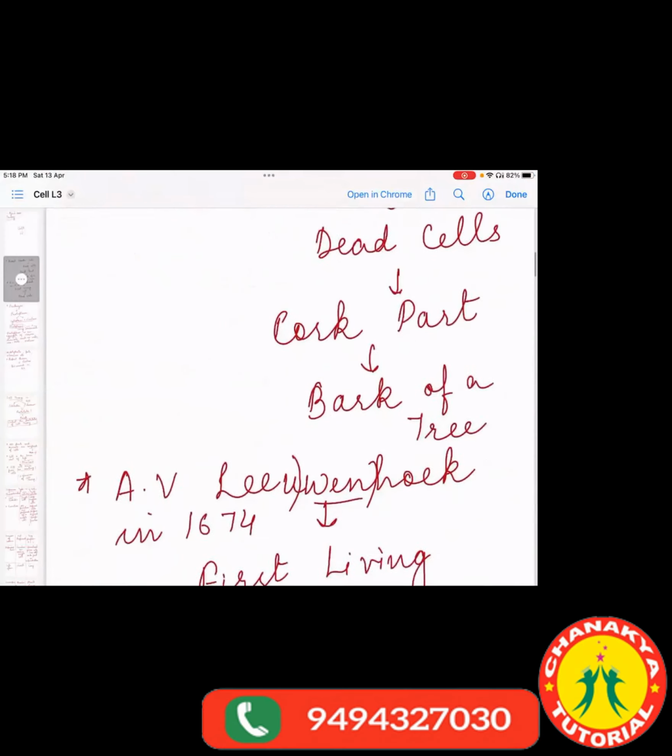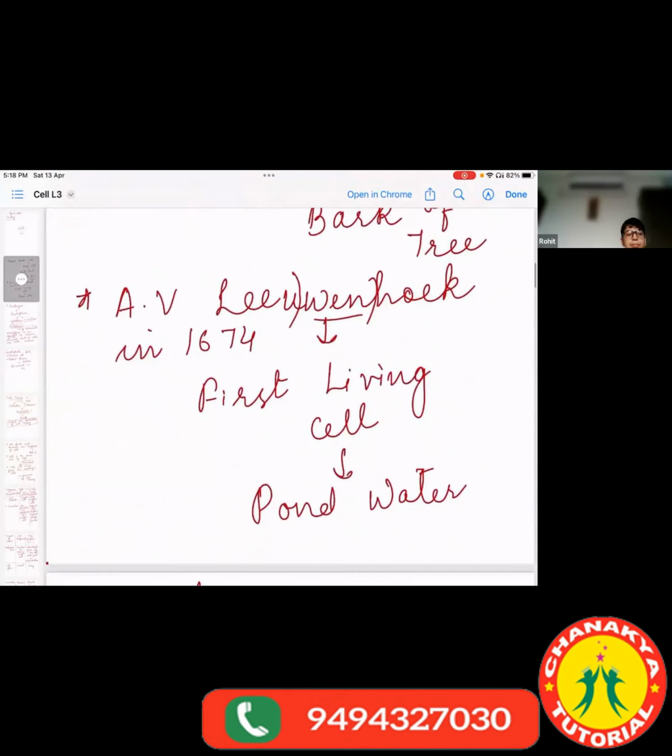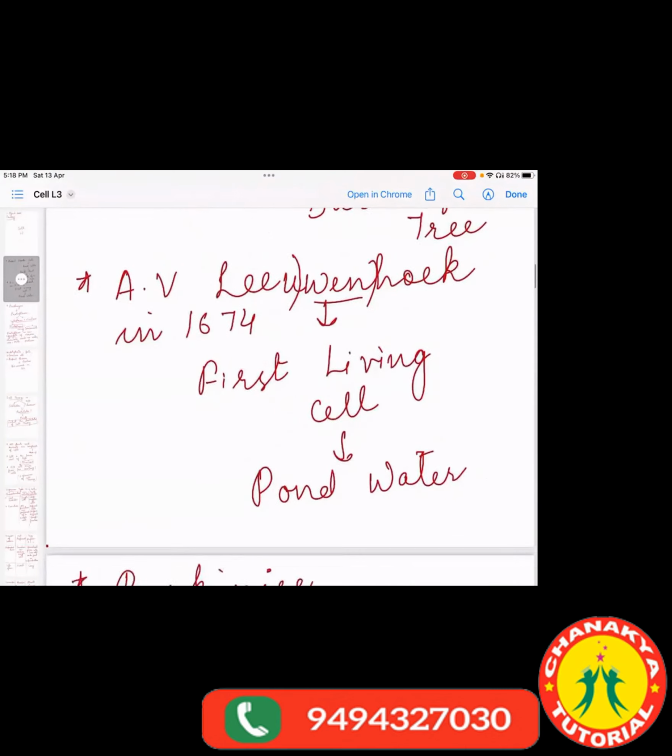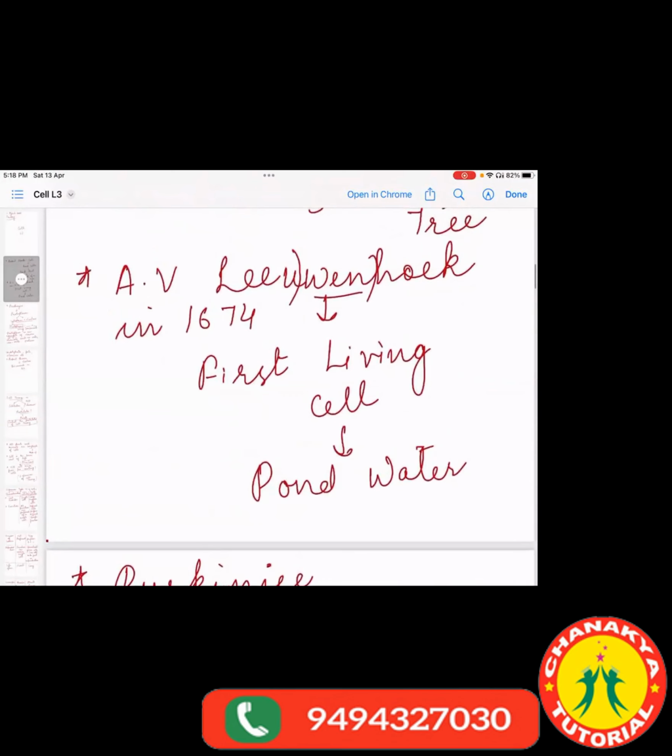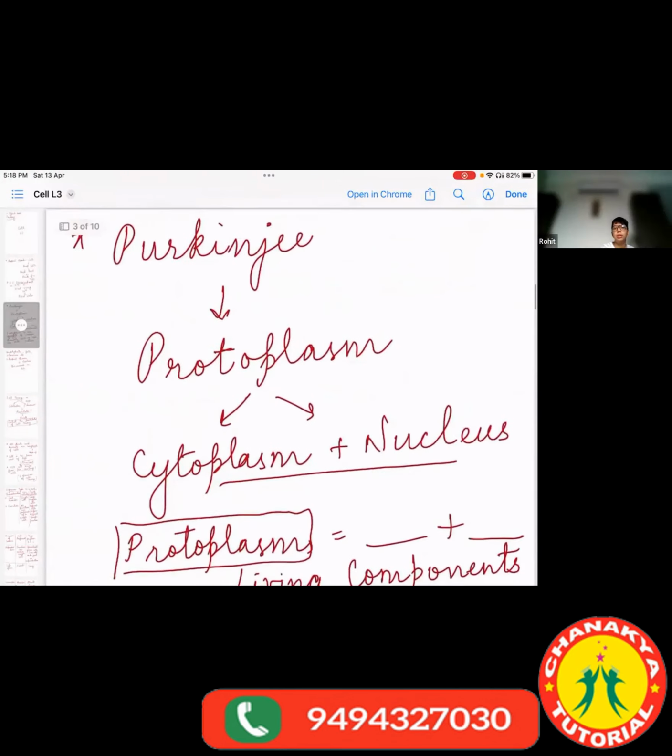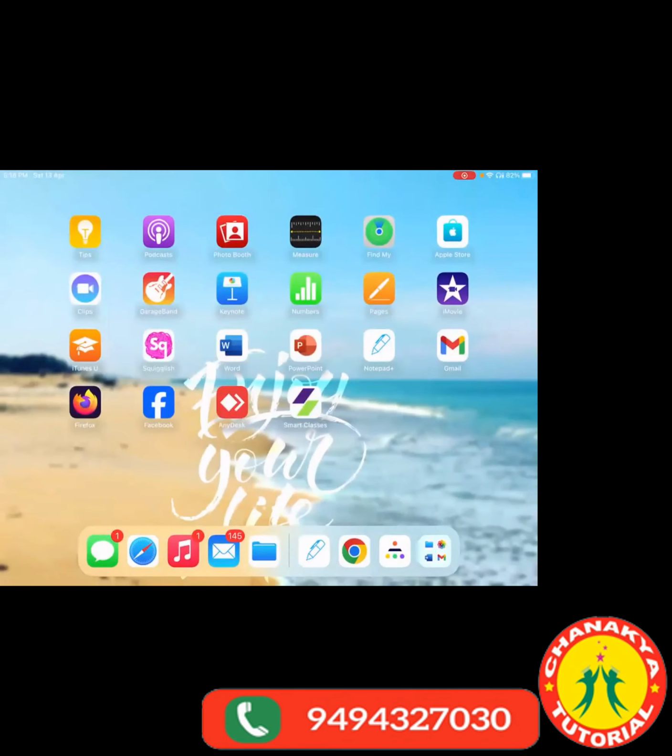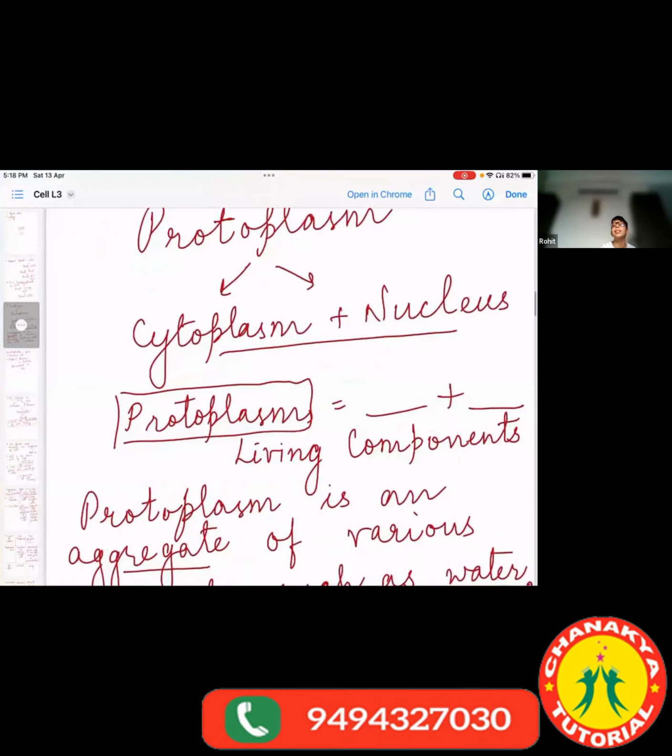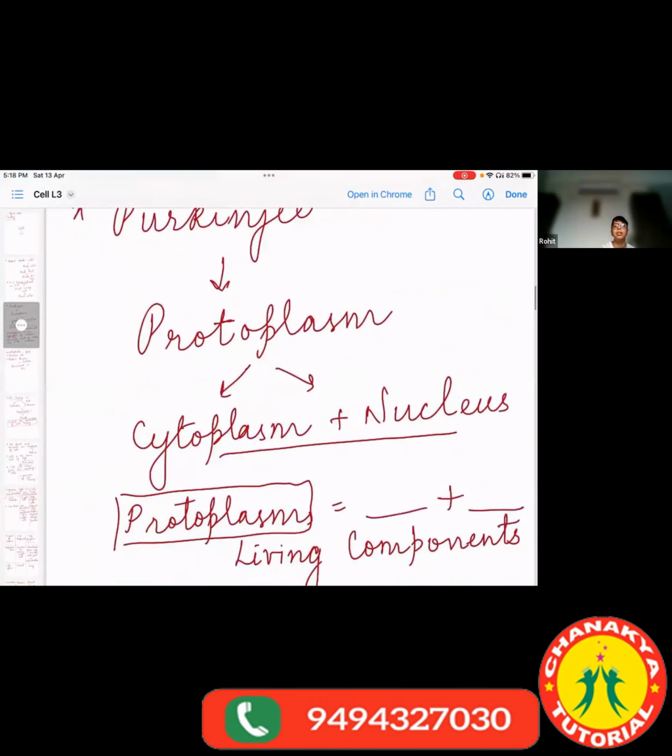Cells from the cork part of the bark of a tree. Then Antony van Leeuwenhoek discovered the first living cell from pond water. Correct. After that, Purkinje coined the term protoplasm, and he said that cytoplasm plus nucleus forms the protoplasm.